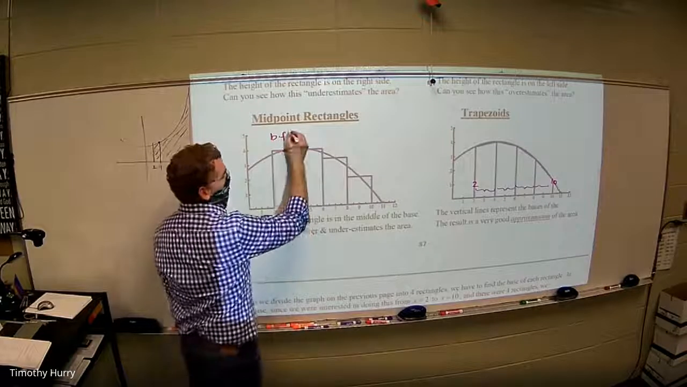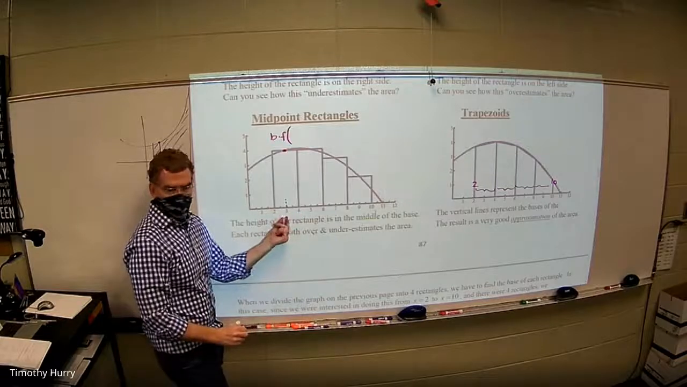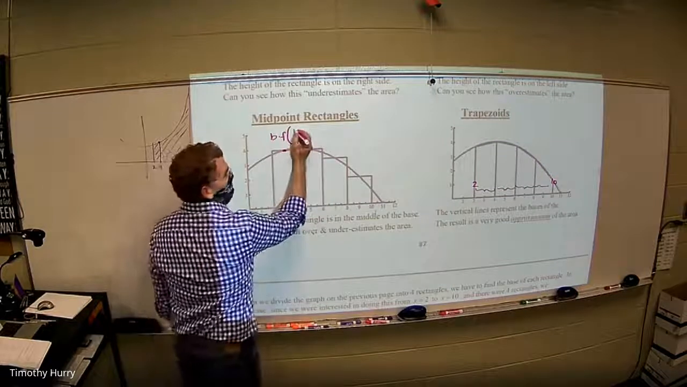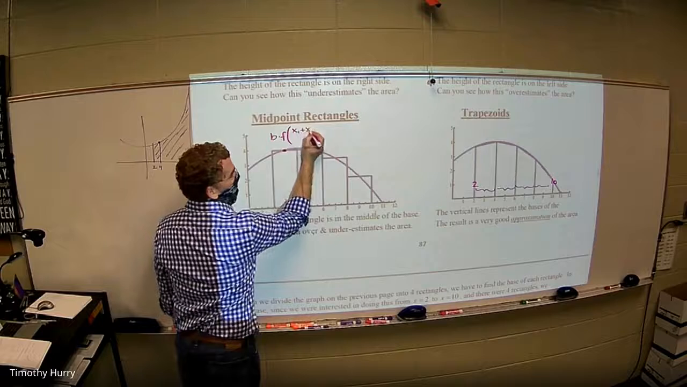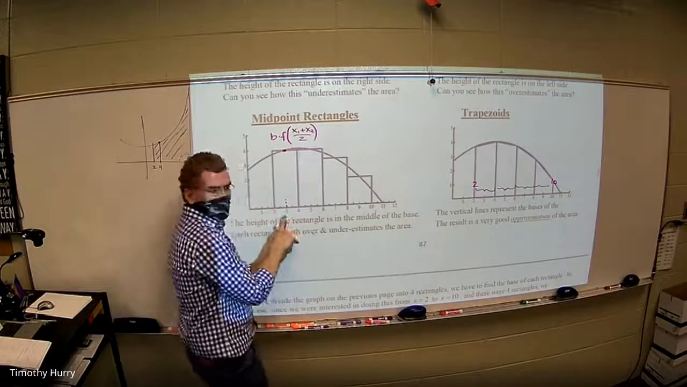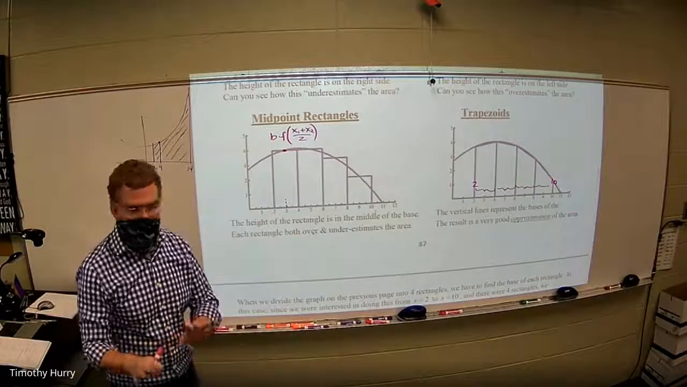I'm doing base times f of what? 3. Which is the what? Middle. Which is the, rhymes with paverage. Average. Average of those 2. So I would actually average the 2 x values on either side to get the x value that goes in. Are y'all seeing that? Yes, no?